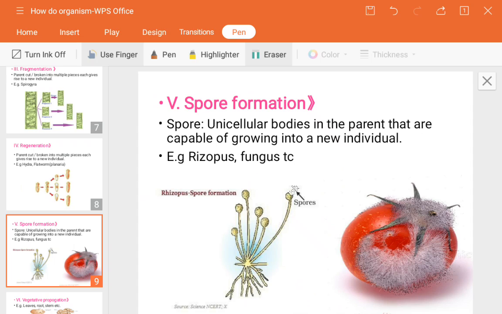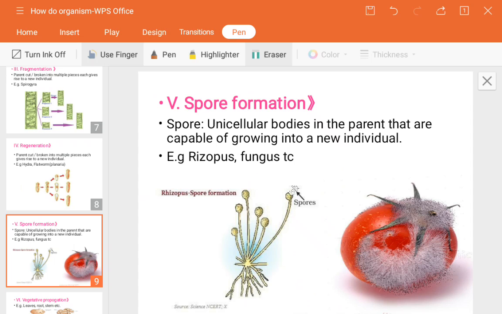Okay, so see, the molds formed on bread and vegetables. Sometimes you might have observed rotten fruits or vegetables which produce whitish or blackish colored portions on the fruits or bread or chapati or any other food material which is stored for a longer time in unfavorable conditions, means at room temperature instead of keeping it in the fridge or refrigerator. At that time such conditions will occur and you can observe them.